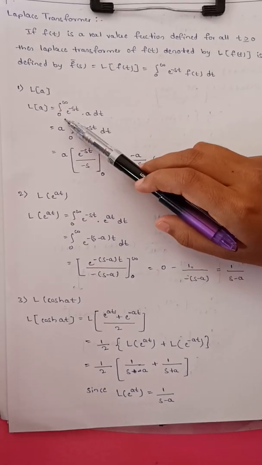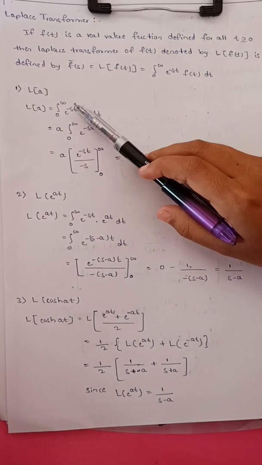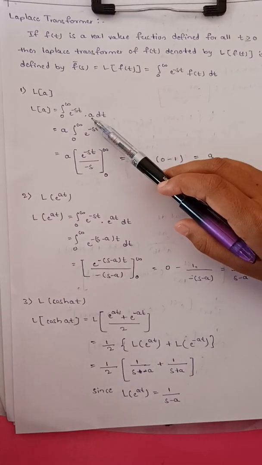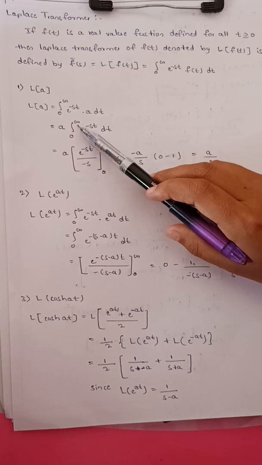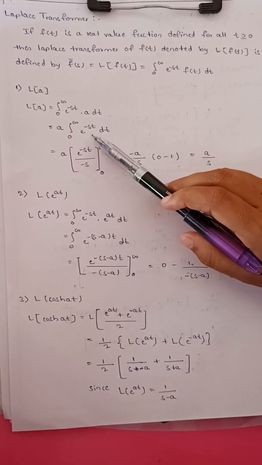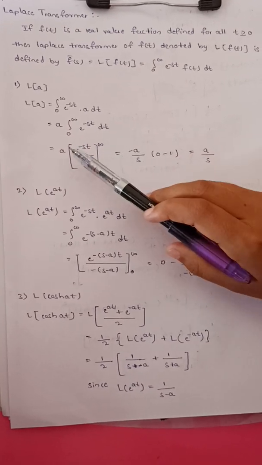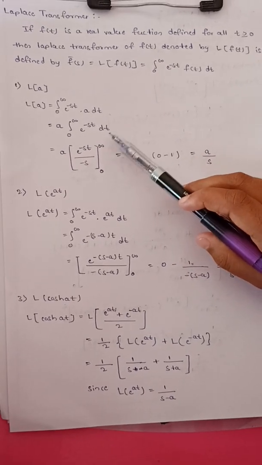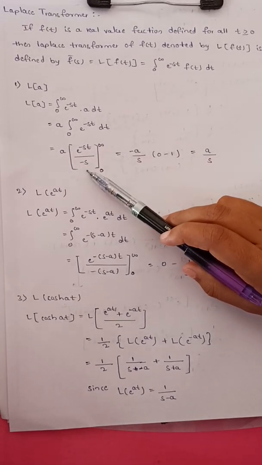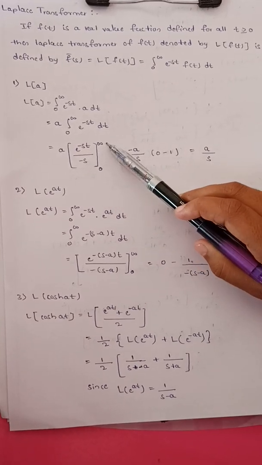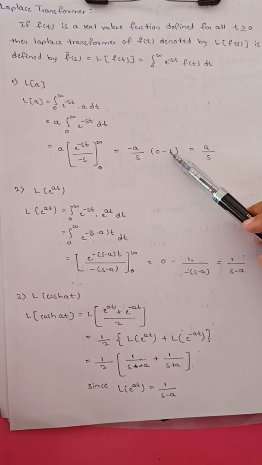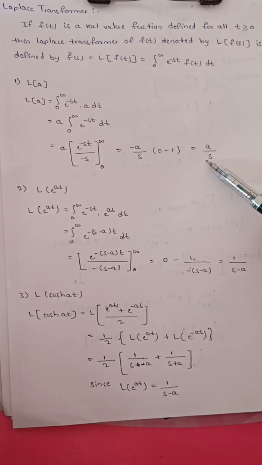L of a equal to integration from 0 to infinity e raised to minus st into a dt. a is outside. Integration from 0 to infinity e raised to minus st dt. a times the integration of e raised to minus st with respect to t is e raised to minus st divided by minus s with the limits 0 to infinity. Applying limits we get minus a by s times 0 minus 1, equal to a divided by s.